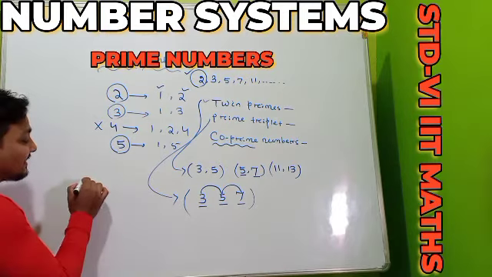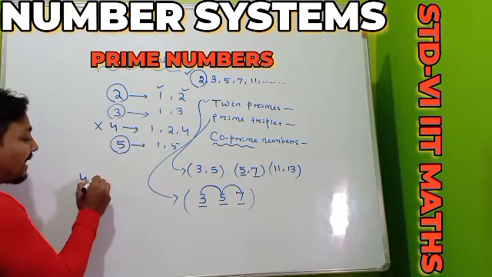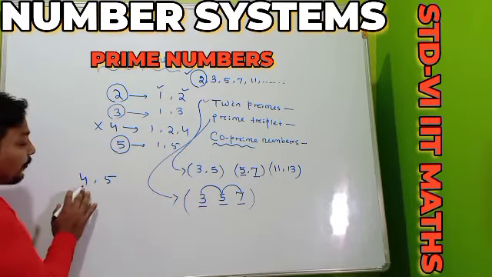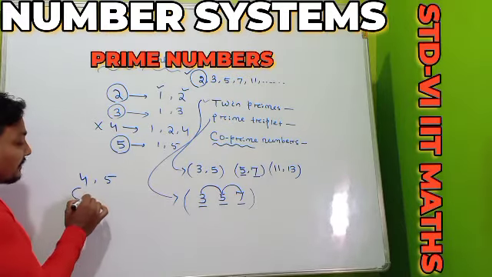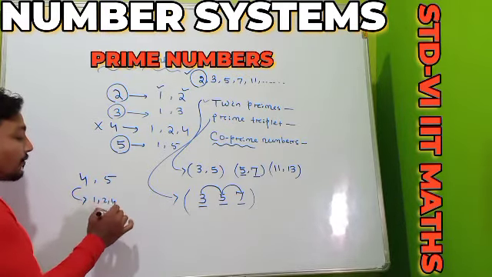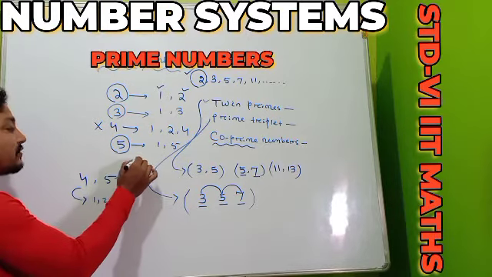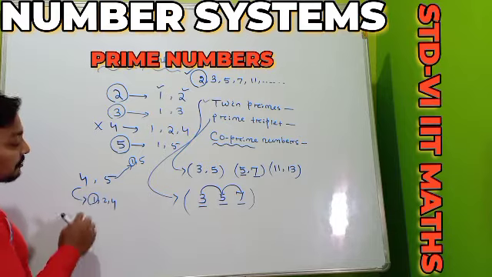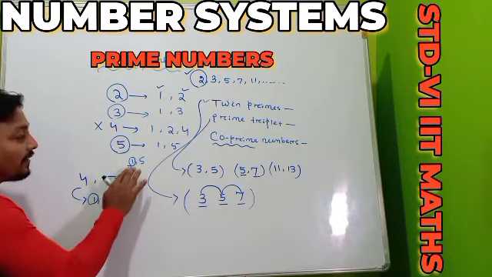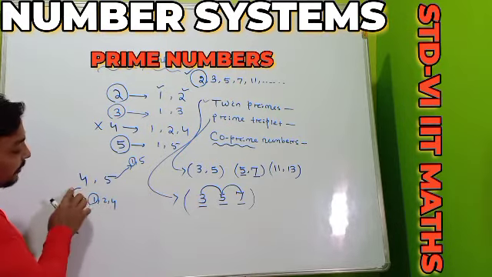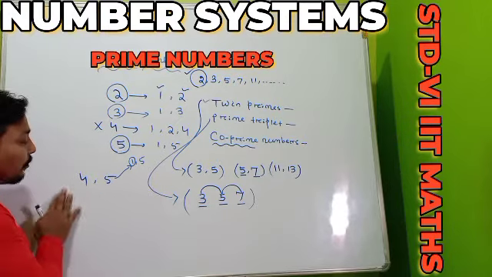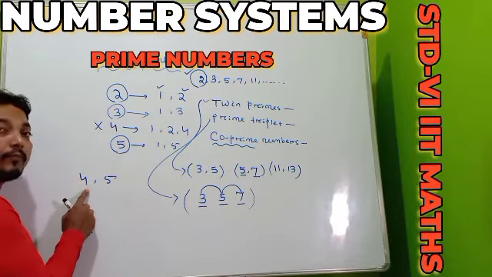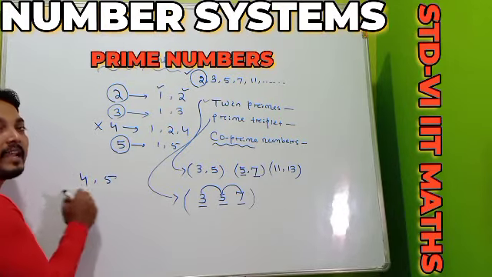Suppose one number is 4 and another is 5. The factors of 4 are 1, 2 and 4, and the factors of 5 are 1 and 5, and the common factor between them is 1. So the common factor between 4 and 5 is only 1, so we can call 4 and 5 co-prime numbers. Here 4 is not a prime number, it is a composite number, but 5 is a prime number.